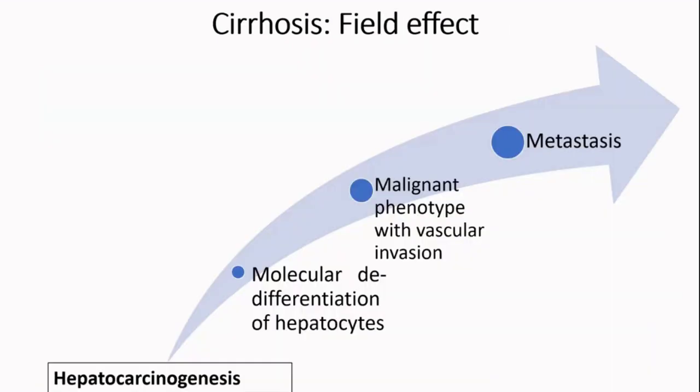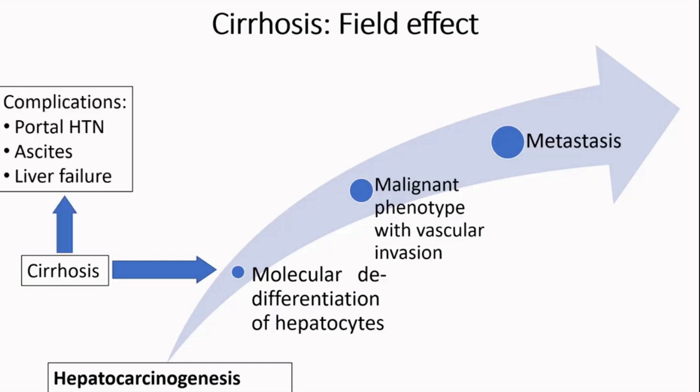So cirrhosis has a field effect on the liver as well as the entire body, but especially when it comes to hepatocarcinogenesis, cirrhosis is the driver of molecular dedifferentiation, and that converts to malignant transformation and then metastasis. Apart from hepatocarcinogenesis, cirrhosis also leads to other complications like portal hypertension, ascites, and liver failure. And the limit of resection is that it does not address the cirrhosis and its resultant complications. It only takes care of the liver disease, the hepatocellular carcinoma. It does not address the liver function status.